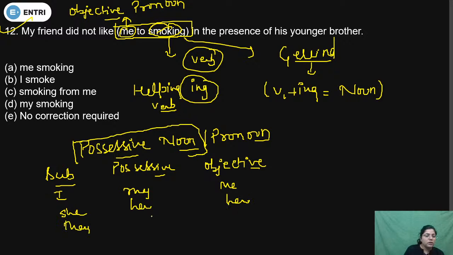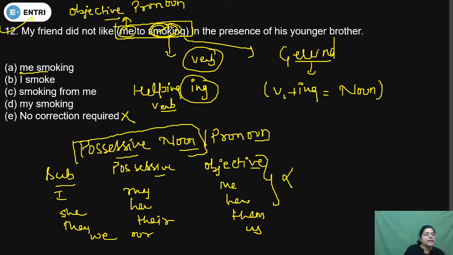They, their, and them. We, our, and us. So if smoking is given, then before smoking the possessive case will be used, not the objective case. So "no correction required" is incorrect, because correction is required.